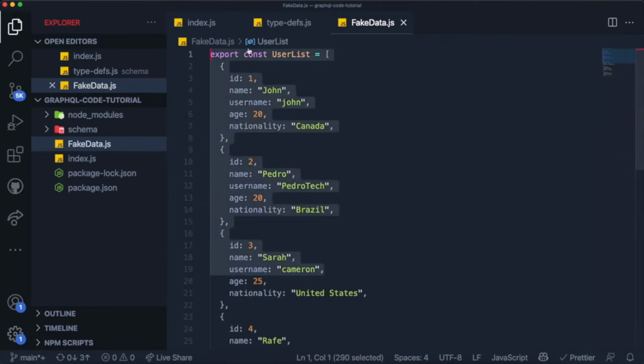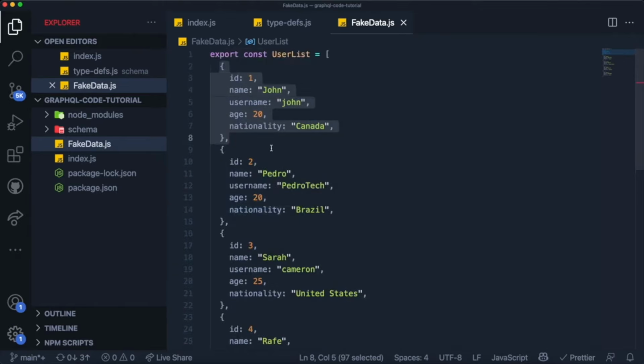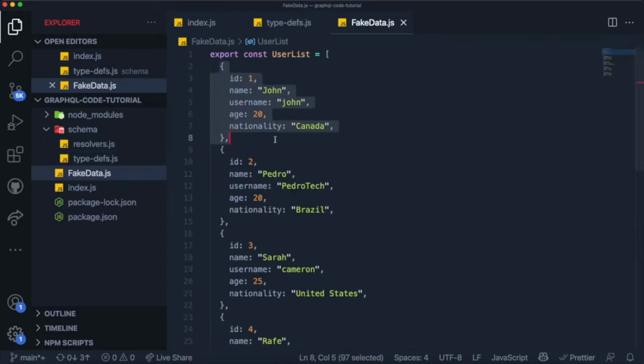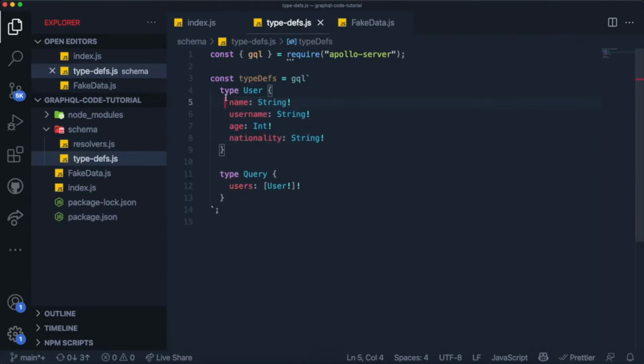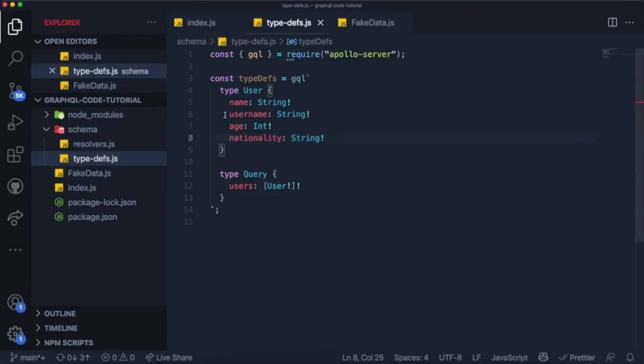Okay, everyone, so as you can see, I did generate some fake data. The list over here includes 5 objects, and each object contains information about a user. And as you can see, the data that I put over here matches the type of user we created over here. It does have a name, it does have a username, it does have an age, and it does have a nationality.